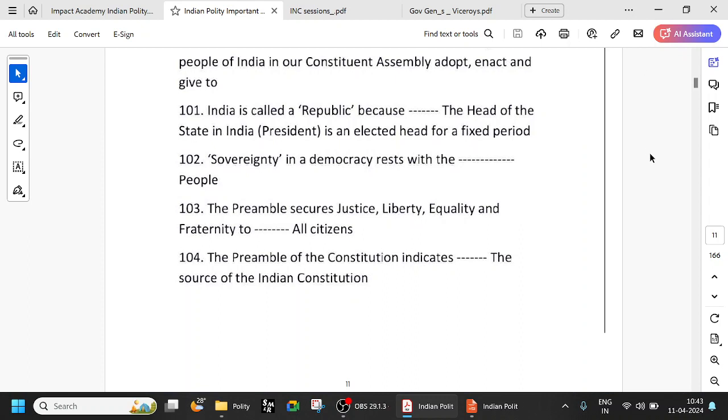So today let us continue with the Indian Polity important one-liners. Last class we have seen till 100, so today let's continue from 101.